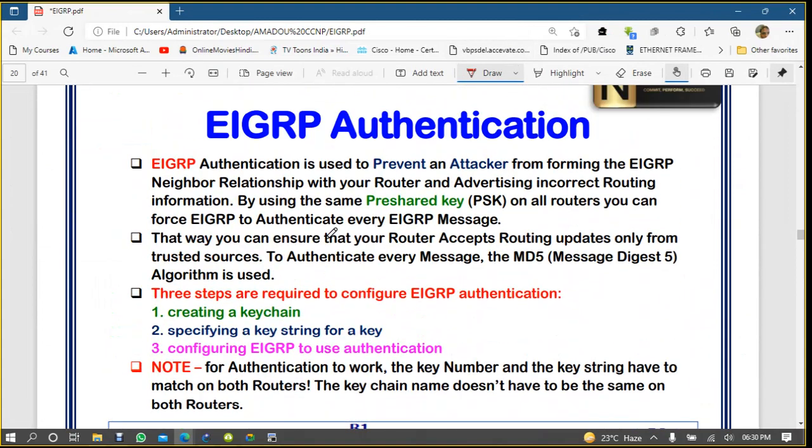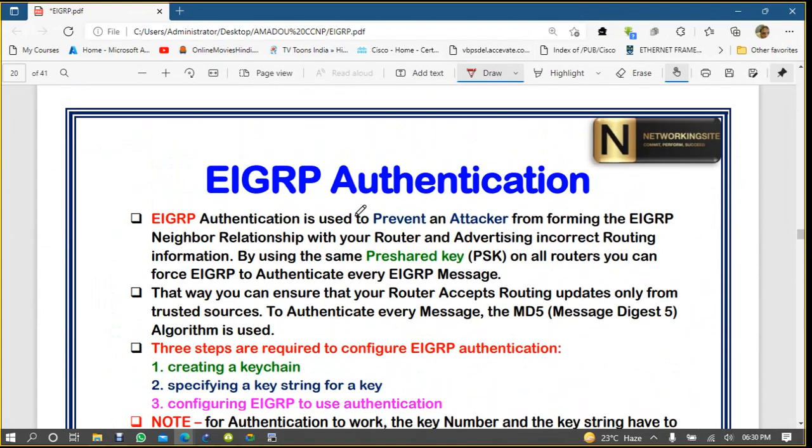Now we are talking about EIGRP authentication. It's very simple. Normally in the lab we see that our router is connected with another router. But when we work in organizations, our routers are connected to branch routers. Maybe one of my company sites is in Douala and one in Yaoundé, and we both want to connect. In between my branch routers, you will find a lot of routers of different companies.